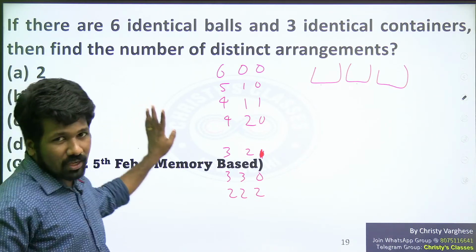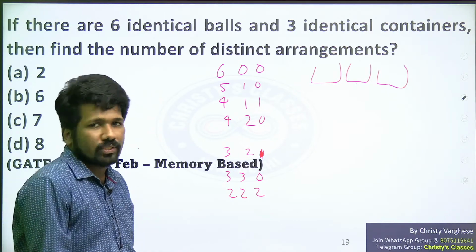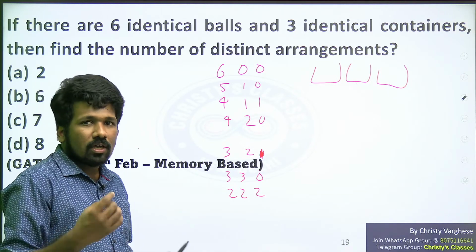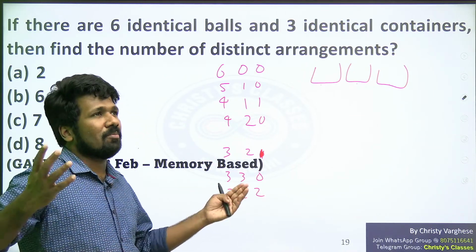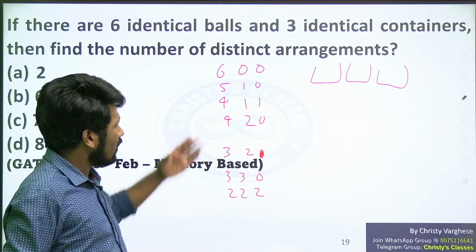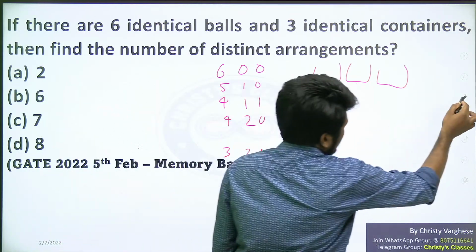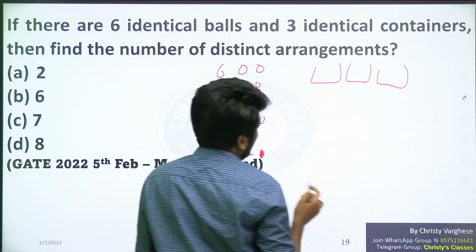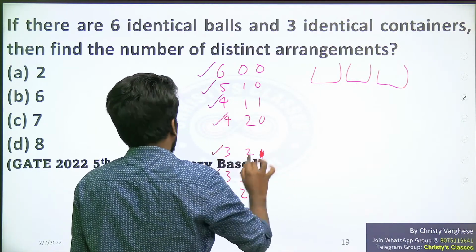Again, I am assuming the question has some indication that all balls should be used. If all balls are not used, there are many other possibilities. 7 or 8 will not be the answer. The answer will maybe be 28 if that is the case. So anyway, there are 7 possibilities like this. If you have any other possibility in your mind, tell me. Let's see whether that is possible. 1, 2, 3, 4, 5, 6, 7 possibilities.